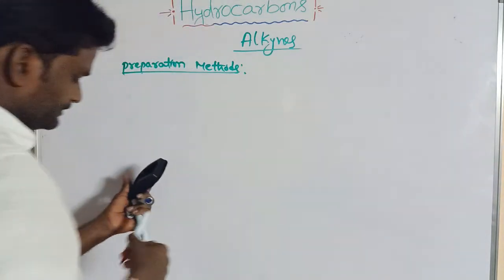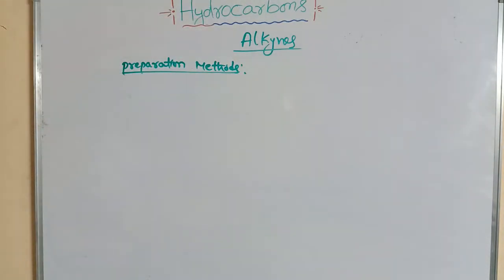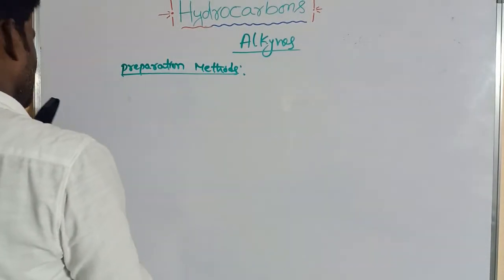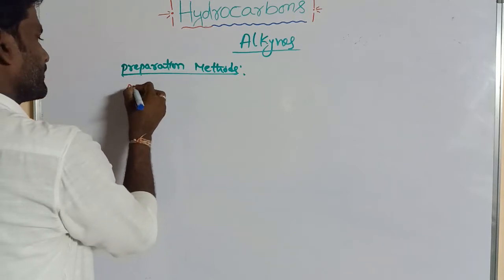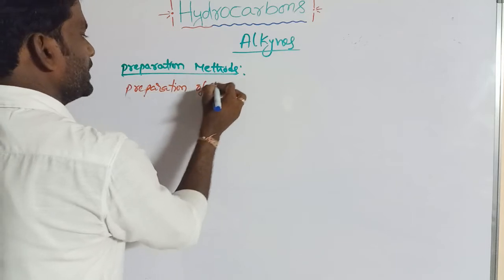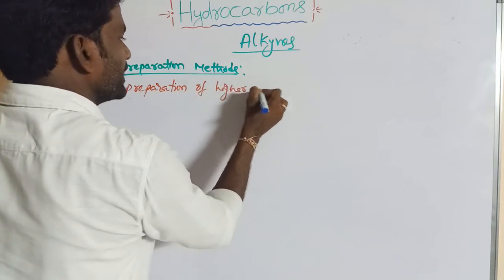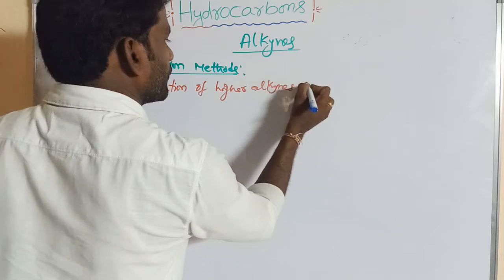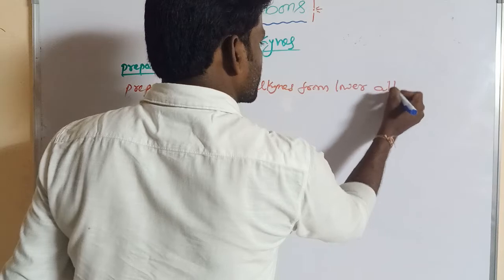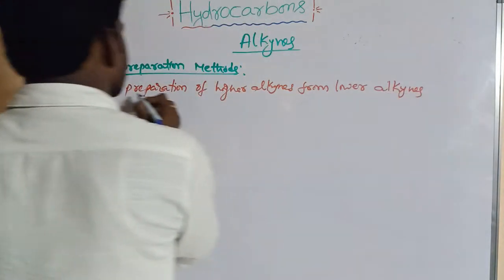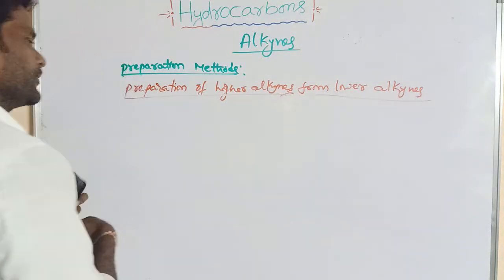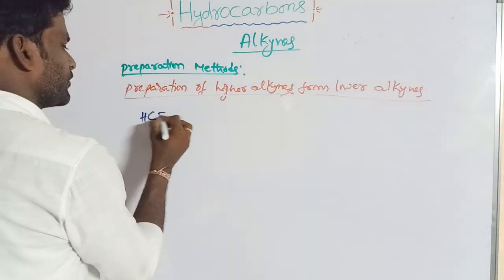Next one, preparation of higher alkynes from lower alkynes. We can take acetylene, CH triple bond CH.